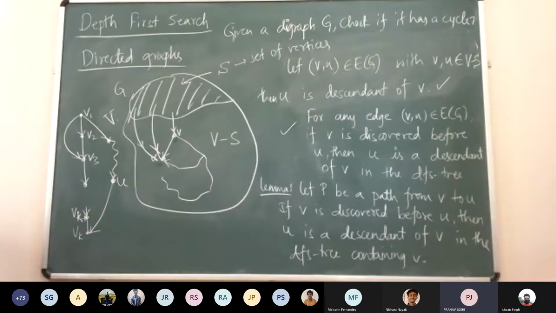Why? What if it has been backtracked already from V1? We cannot backtrack, since there is a path from V1 to Vk. How will it backtrack without having discovered everything on that path? That is exactly the statement we are trying to prove.